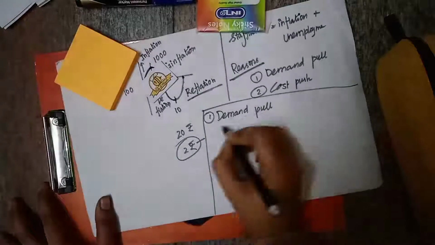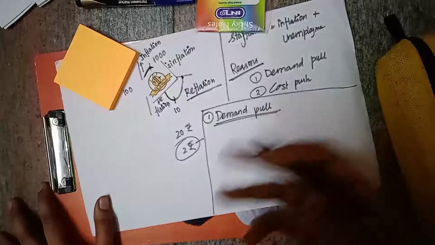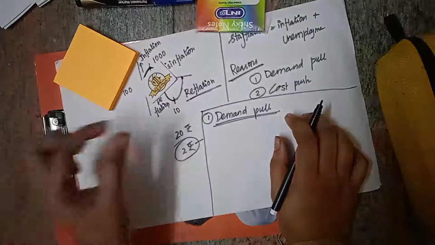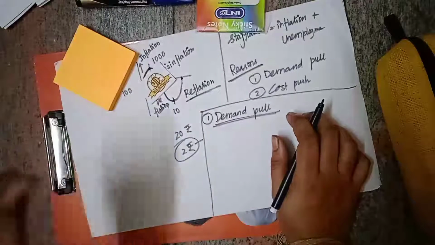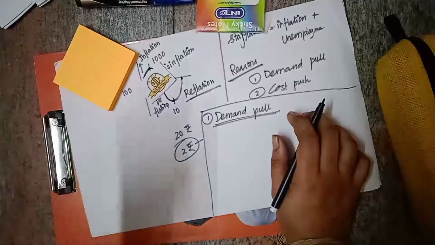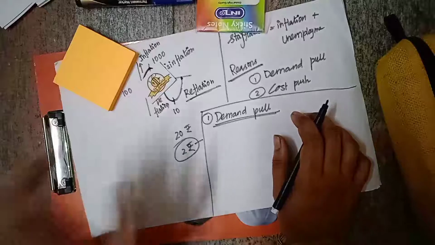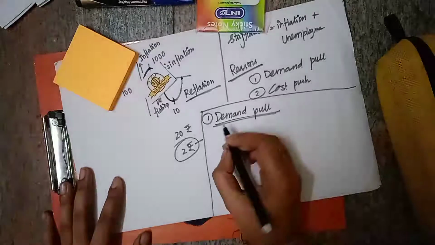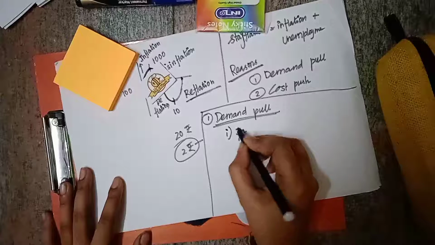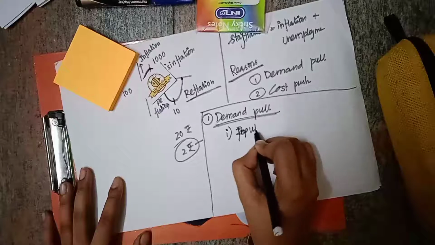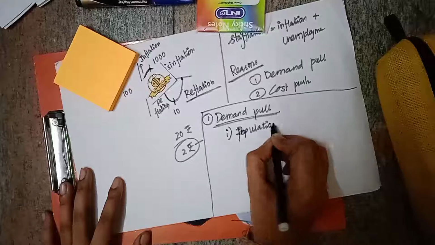So in this demand pull, there is a mismatch between the demand and the supply. So there should be a certain amount of demand, and based on the demand only, supply should be there. If there is a mismatch between the demand and the supply, then it is called demand pull inflation. So first in this, let us see about population. The population will also affect the inflation.